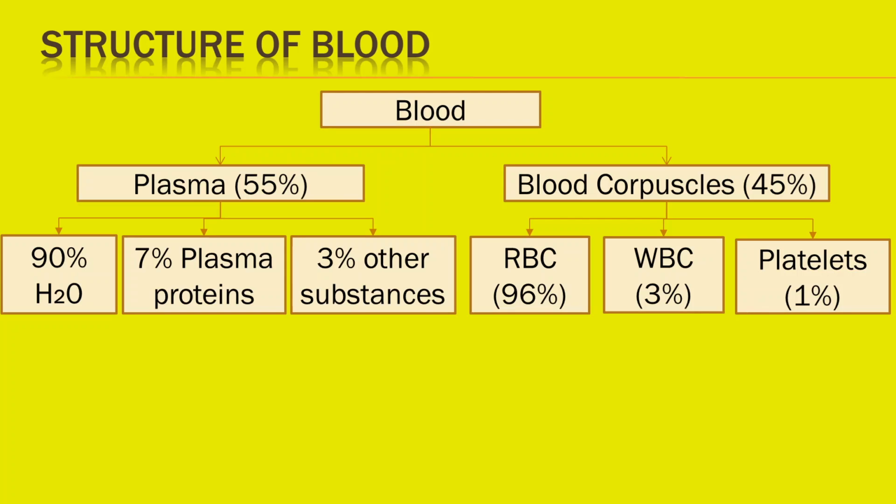RBC, 96% of total blood. It is biconcave in shape to increase surface area for oxygen transfer. WBC, 3% of total blood, amoeboid in shape. It fights against pathogens. Platelets or thrombocytes, 1% of total blood, help in blood clotting.